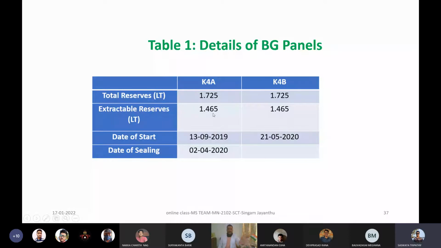And what happens to the other part of the reserve? Here itself, let me ask you a simple query. Anybody can respond. Why is there a difference between the total reserve and the extractable reserve in any panel? Anybody may respond. Sir, due to the safety issue. First, you should tell your name. Sir, my name is Asmer. It is being recorded and will be available on YouTube to everybody in the world, even if you are retiring. Tell your name and then answer.